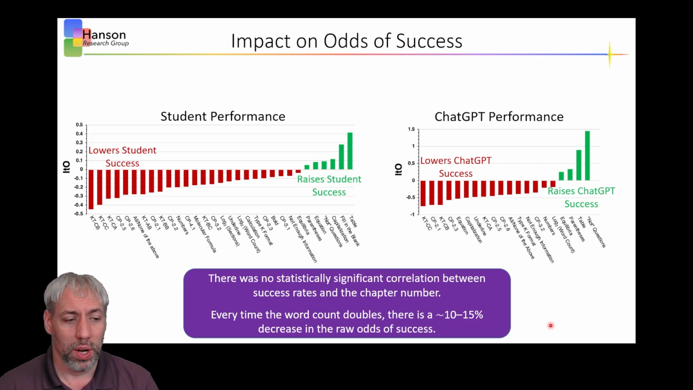Interestingly, for both as well, every time the word count doubled in the stem of the question, there was a 10 to 15% decrease in the raw odds of success. And so we don't necessarily know the cause of it, but it was consistent across both ChatGPT and students.